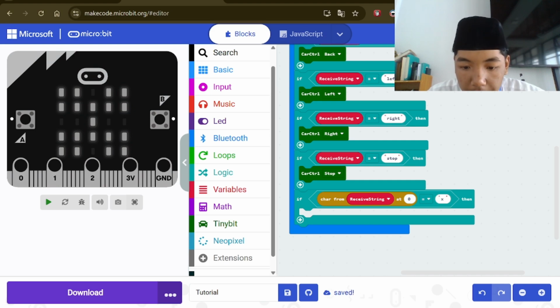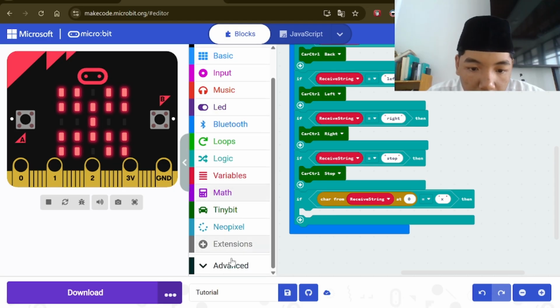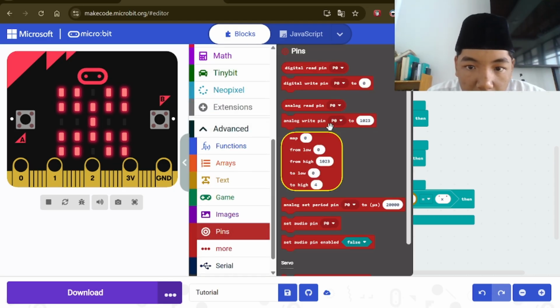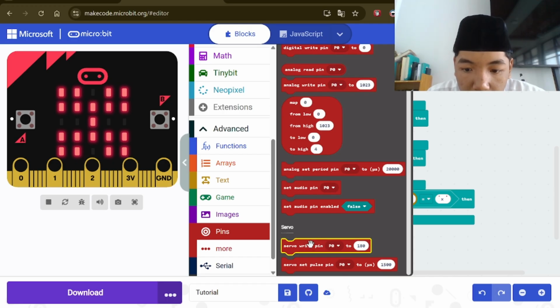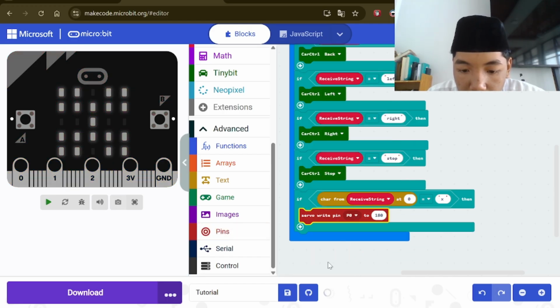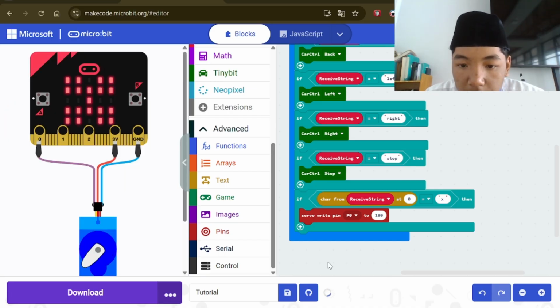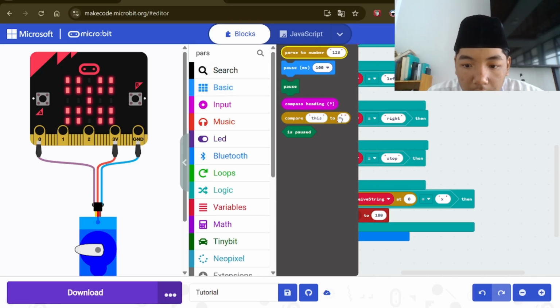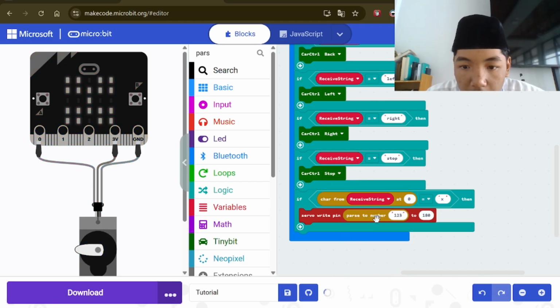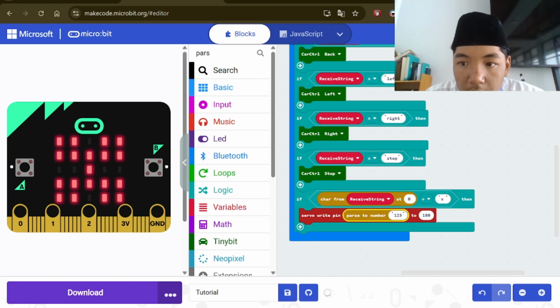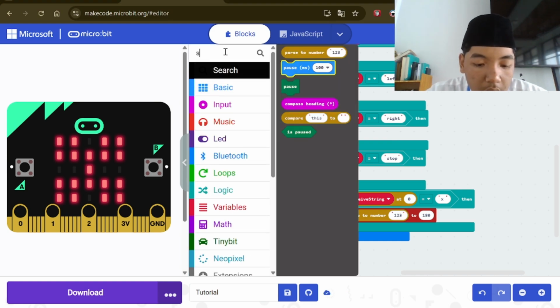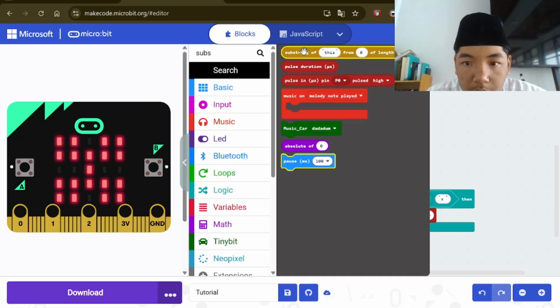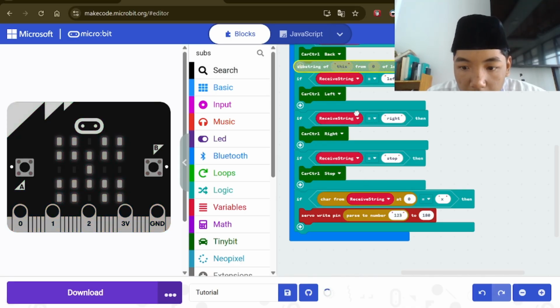Then search for write pin, go to advanced, and there is pin, and search for write pin like this, and put in here. After you put the servo write pin, go to here and parse to number, and put in here. Then search again for substring of this and put in here.